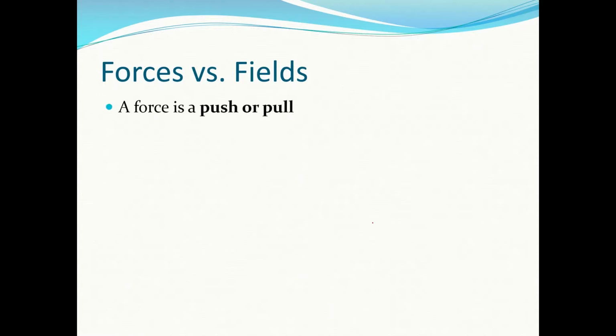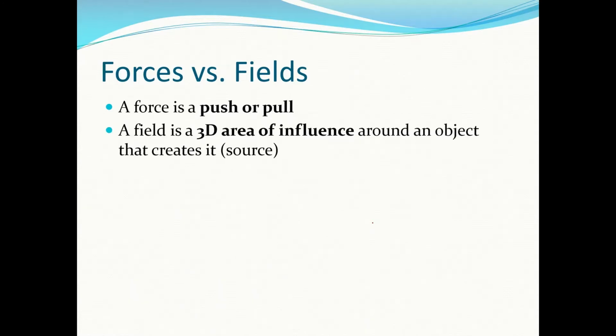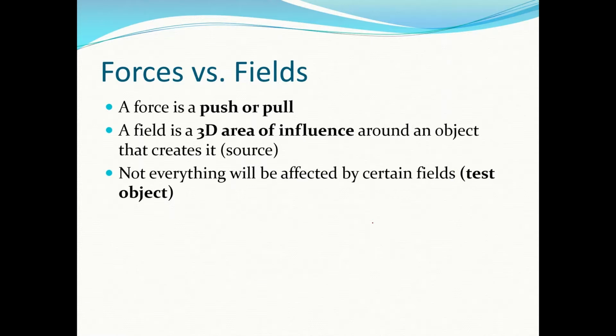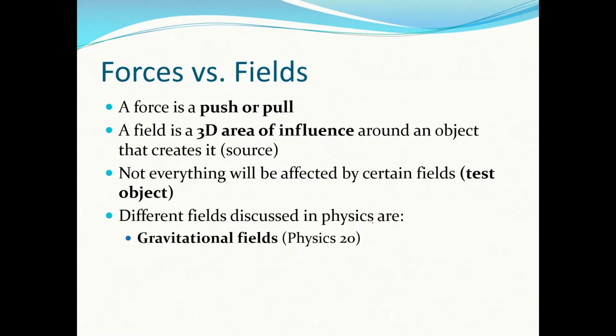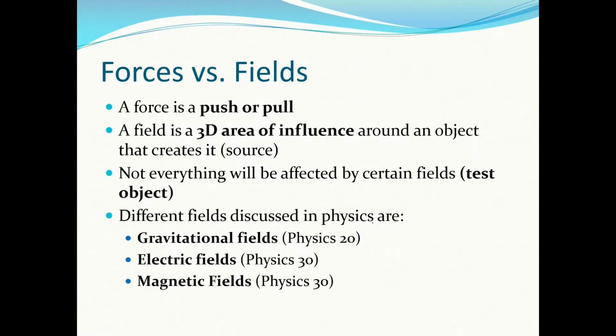So to understand how gravity works, you need to know the difference between forces and fields. So a force is a push or a pull. A field is a 3D area of influence around an object that creates it, and the thing that creates it we call the source. So not everything is affected by certain fields. So the thing that's affected by fields we call the test object. So we can stick a test object in a field, see if it's affected by it, and that's how we can detect the field. So we discussed different fields in physics. We discussed gravitational fields in physics 20, and then in physics 30 we discuss electric and magnetic fields.